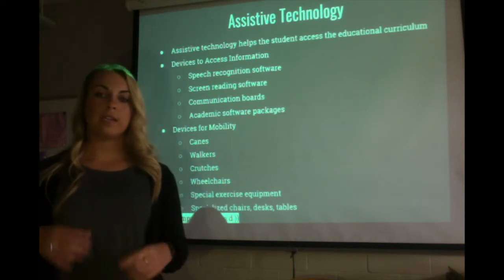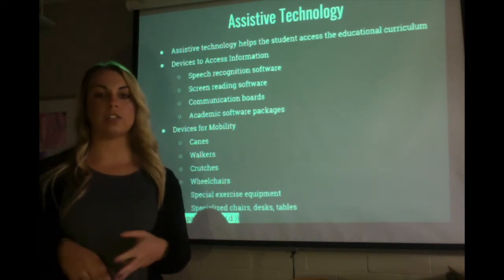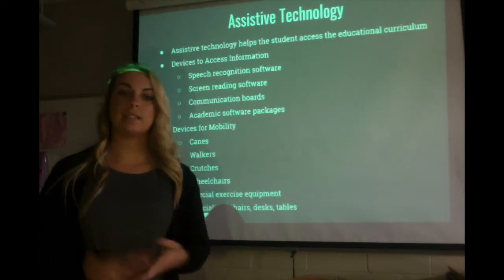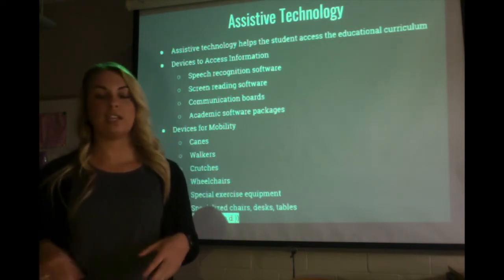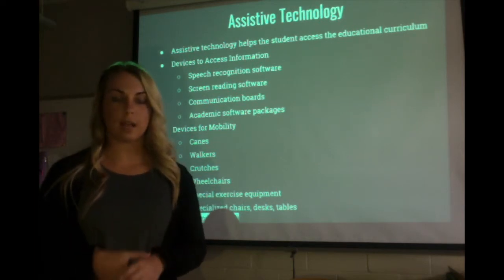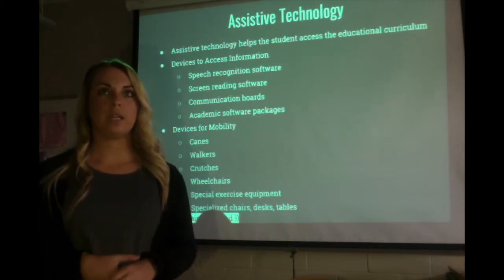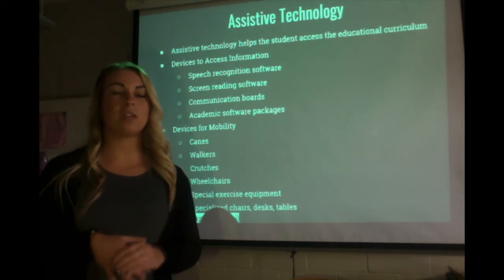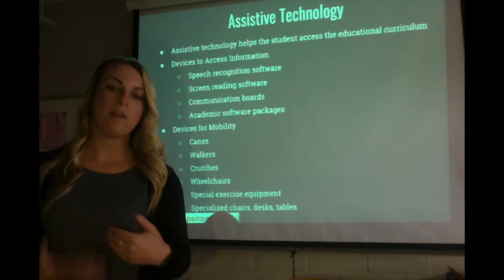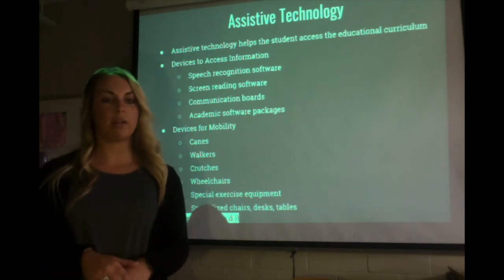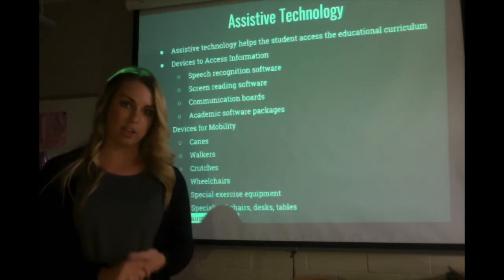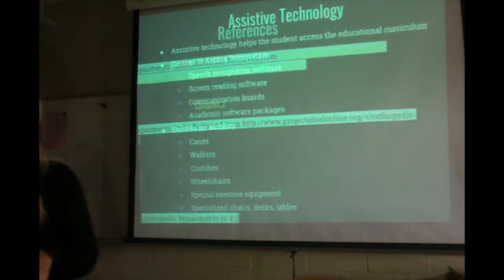And also things like having the proper canes, walkers, crutches, wheelchairs, seating, desks, tables. Maybe they have to have differentiated seating. Things like that are really, really important to their educational needs in the classroom. And it's really, really important that they have things like that so that they're comfortable while learning too. Because even though they do have an orthopedic impairment, if they are in the general education, they need to be comfortable and need to have the same opportunities that every other student has.